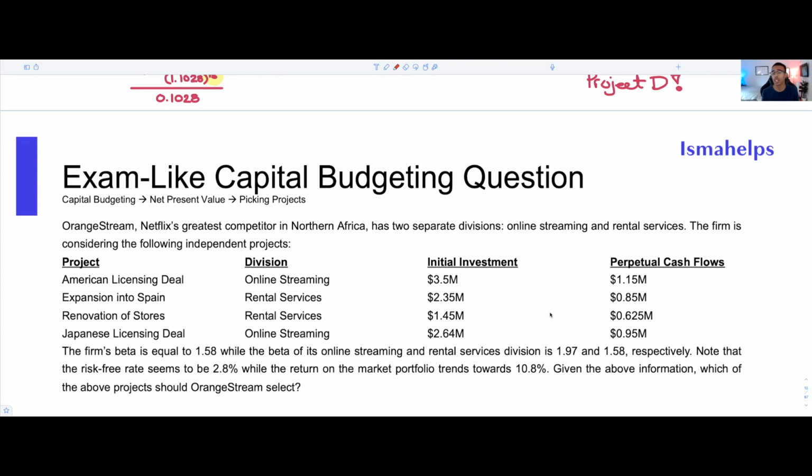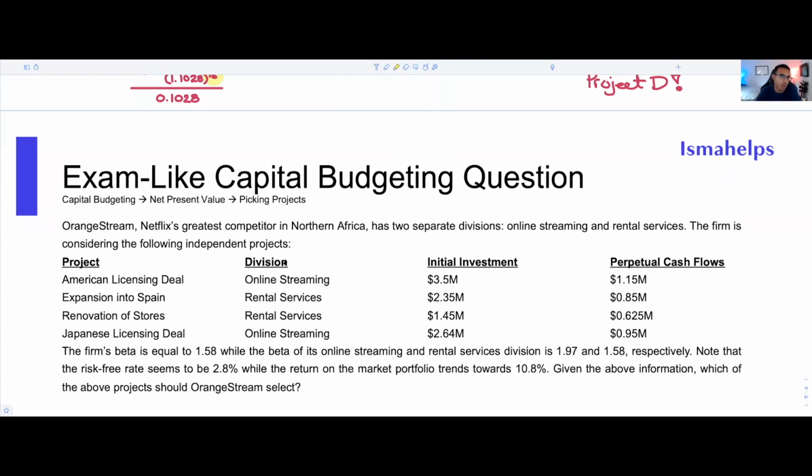It's going to touch on three chapters. One will be on capital budgeting, then CAPM, and our classic time value of money. So this is probably something that you will see on your final exam, and you want to be able to mix all these topics together and get to the solution. So what we're going to do first is jump in and read the question, get a sense of what is going on, and then walk through the steps one by one, and now you'll know how to solve this effectively and quickly. So let's go ahead and start.